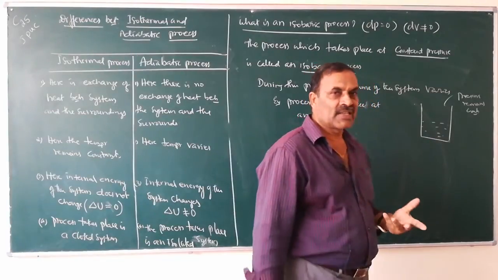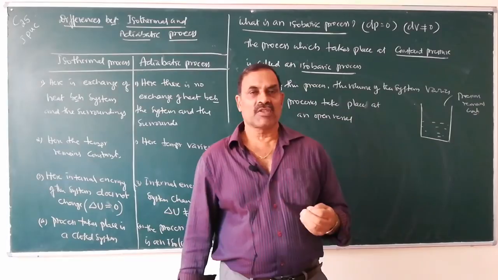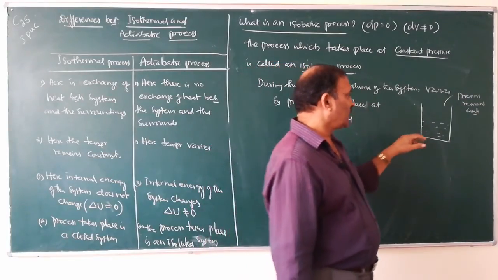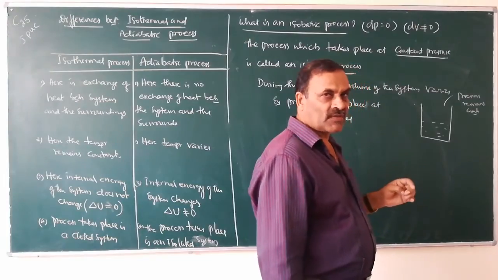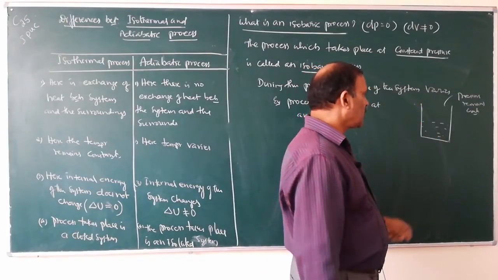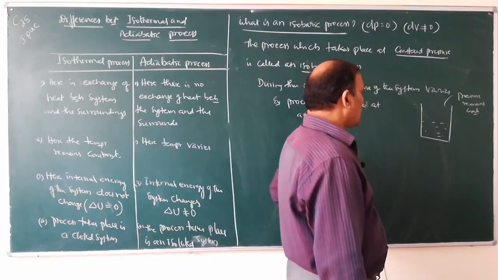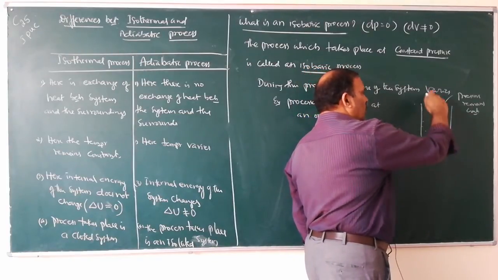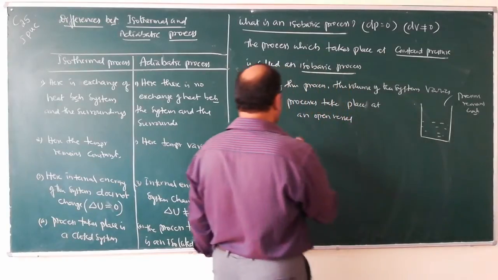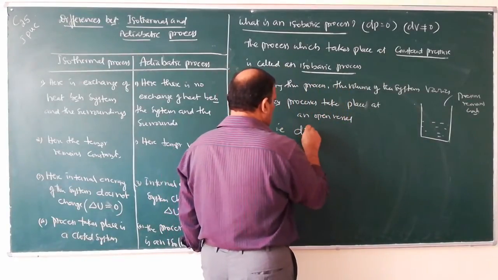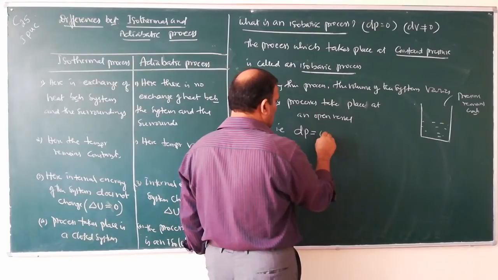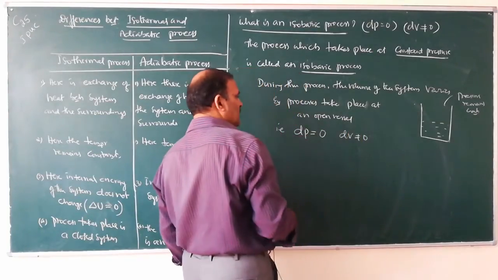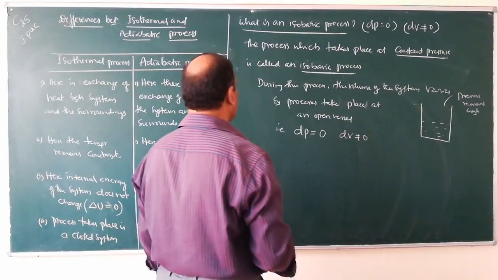If there is an increase in the number of molecules of gases, the volume increases, or if there is a decrease in the number of molecules, volume decreases. That means if pressure remains constant, volume varies. So change in pressure equals 0, dV not equal to 0.